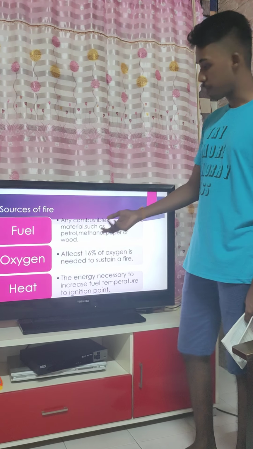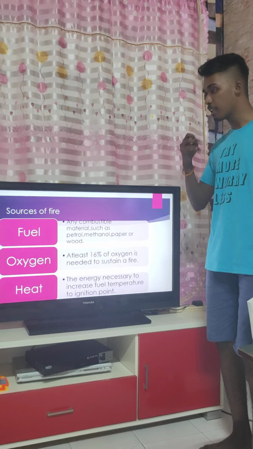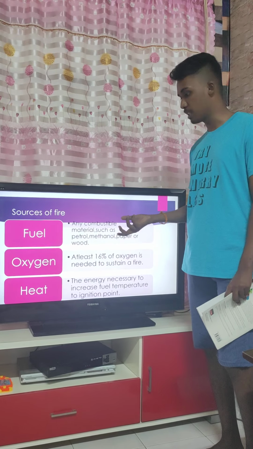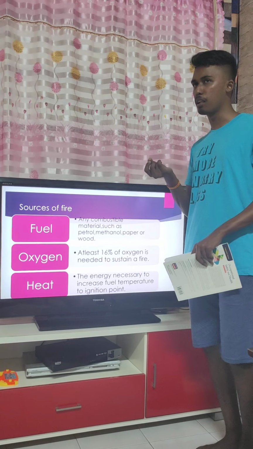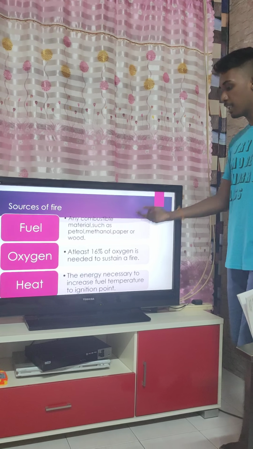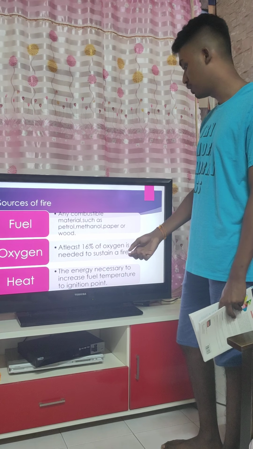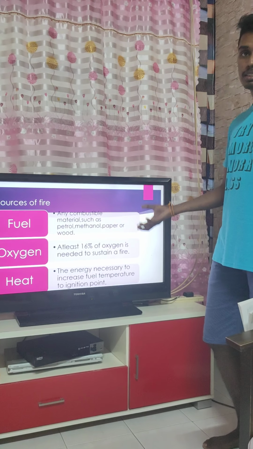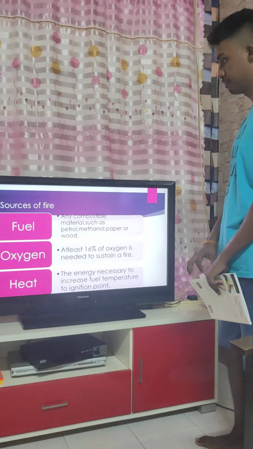The next is oxygen. At least 16% oxygen is needed to sustain a fire. As we learn in basic science, oxygen supports burning, by doing the electrolysis process where we take the test tube and put in a burning wood splinter, which will keep burning. Next main source is heat, the energy necessary to increase fuel temperature to its ignition point. Heat can also produce flame because of the energy stored in it, which will turn further into a flame.